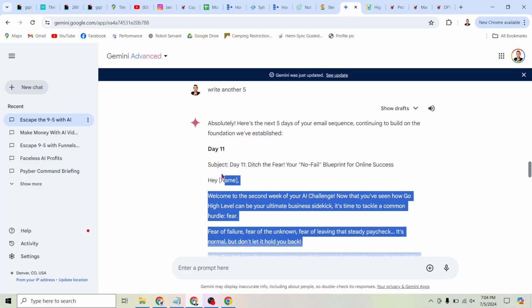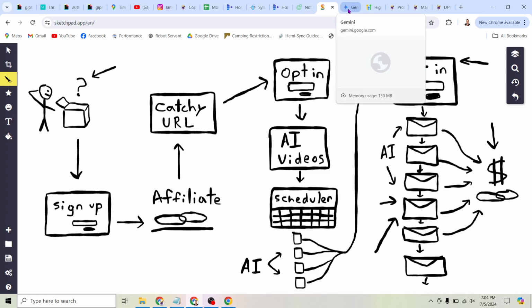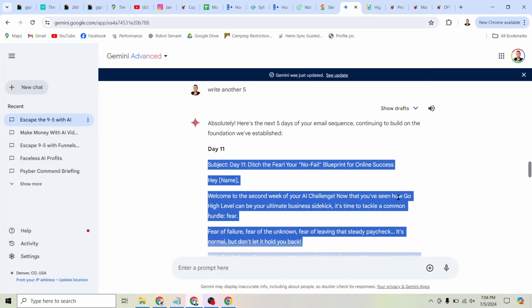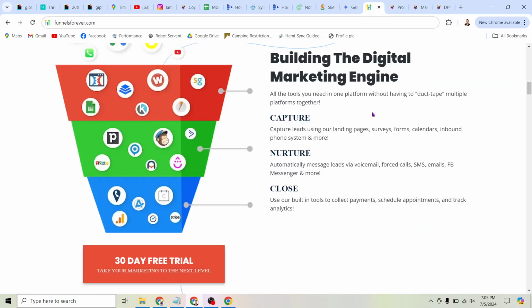But literally all we have to do is copy this into our automated email sequence at funnelsforever.com, and now suddenly as many of these as we copy and paste in here are as many emails that will be going out to our subscribers, right? So you could stretch this out for 7 days, for 10 days, for 30 days if you really wanted to. So we're creating the emails using AI. You can use Google Gemini, you can use ChatGPT, it doesn't really matter. Then you're going to use this tool funnelsforever.com to paste those emails in and capture people's information with a simple landing page. And that's about it.